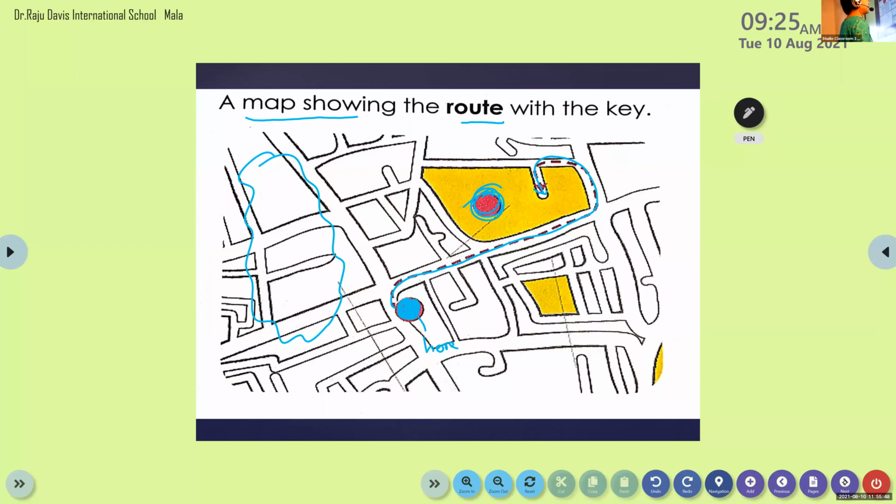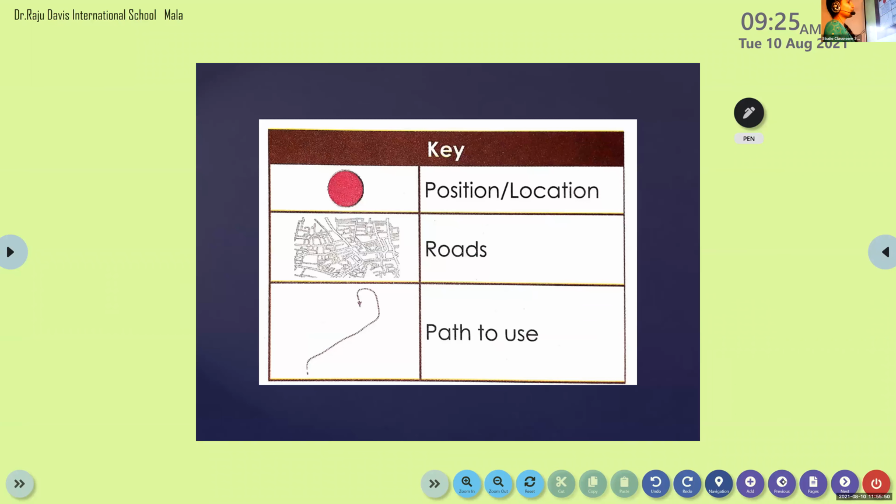Look here, this is the key. Look here, all of you. Rohan, this is the key. Key means for our easiness, right? To identify the symbols used on a map, we use certain keys. Key to identify certain things. So what is this?